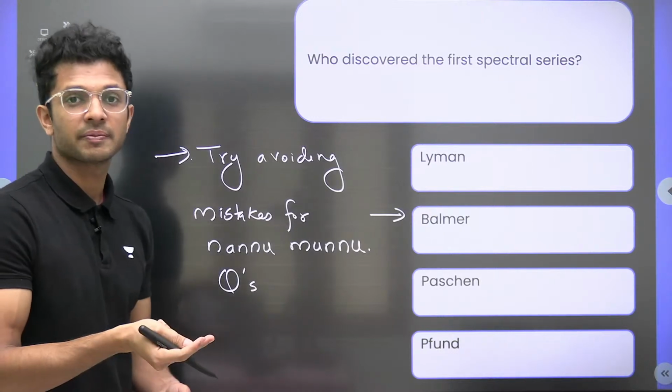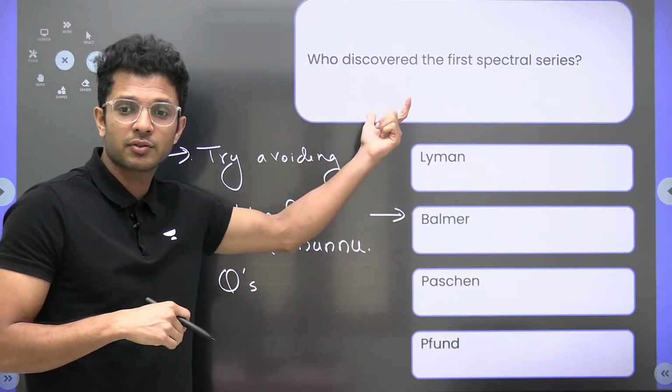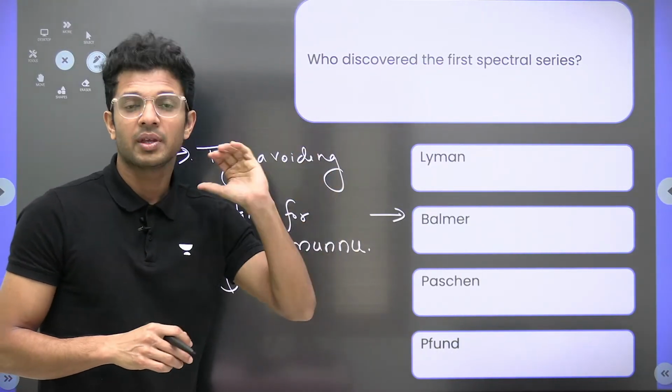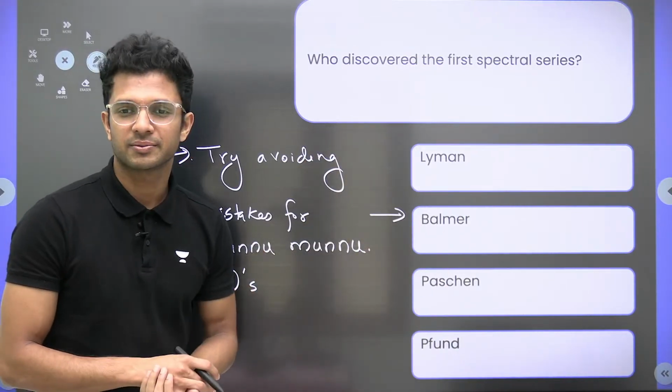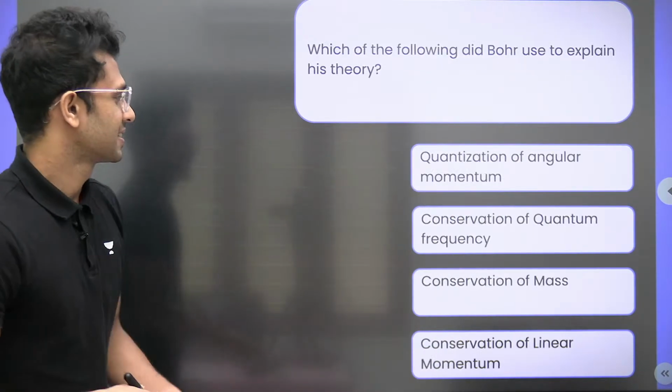So think twice. Try to understand the concept of the question at least, before you just jump to the answers. Next.